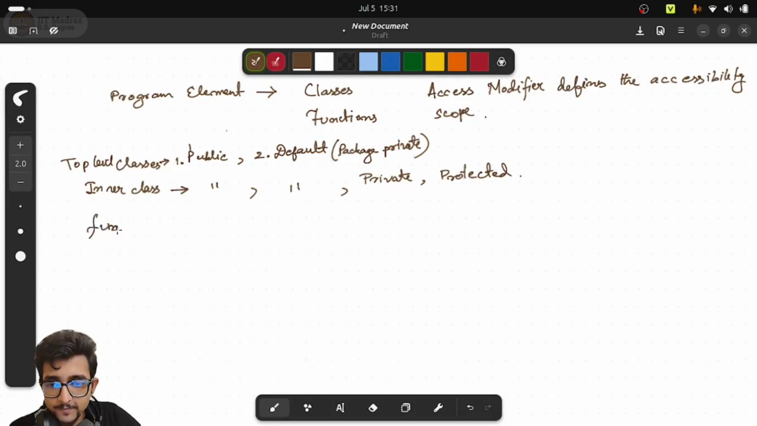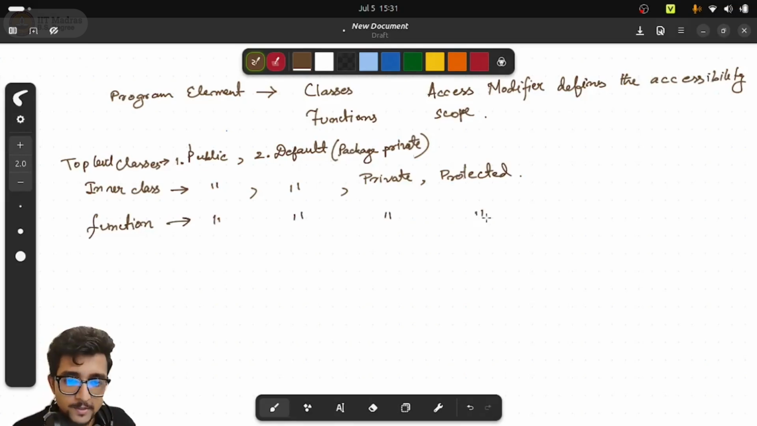So these are the modifiers. And if I talk about functions, there is no concept of inner or outer or something like that. So a function can have all four modifiers associated with it. Now, as I told you, these modifiers define the access of each of these elements, so we will see in the code how these accesses come into play.